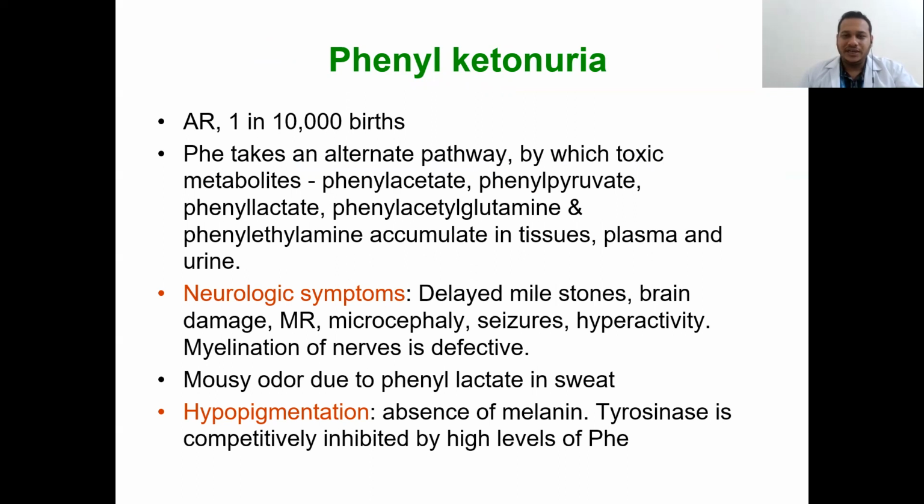Here the phenylalanine hydroxylase enzyme will be absent, therefore the phenylalanine remains and takes an alternate pathway, by which it is converted into toxic metabolites like phenylacetate, phenylpyruvate, phenyllactate, phenylacetylglutamine, and phenylethylamine, which accumulate in the tissue, plasma, and urine.